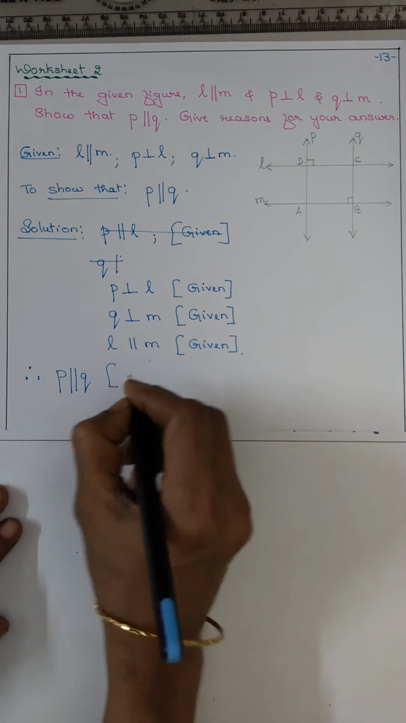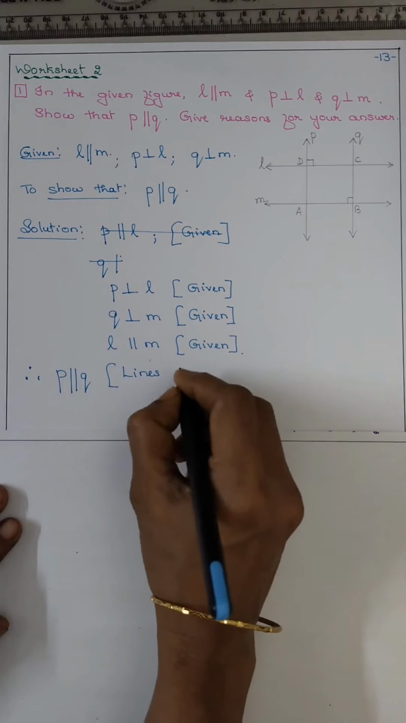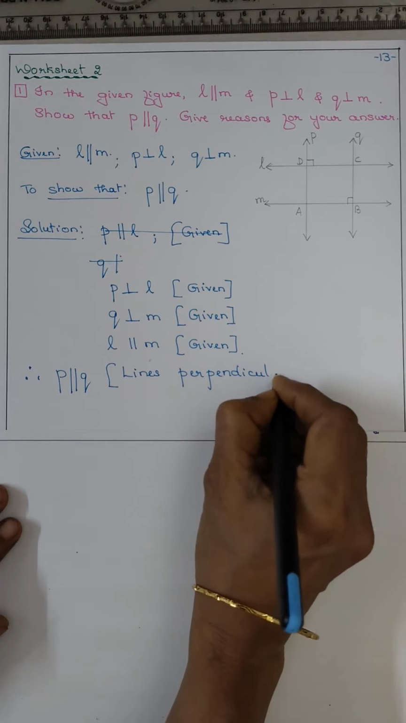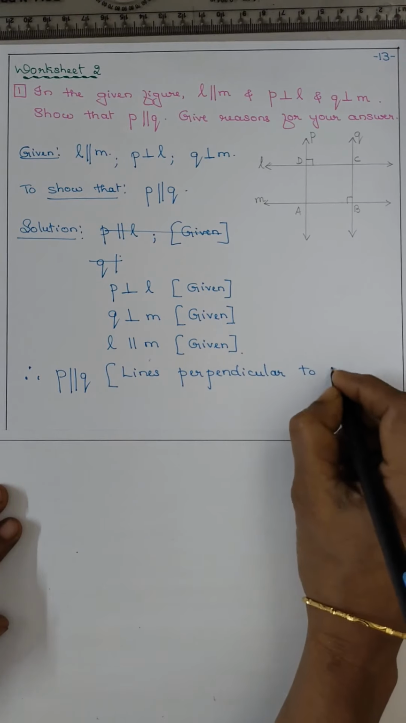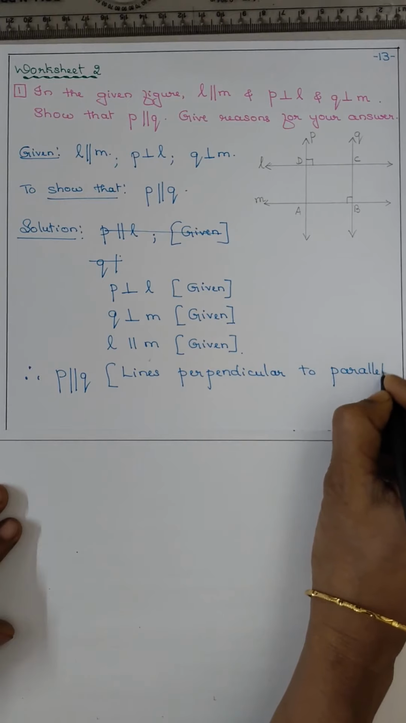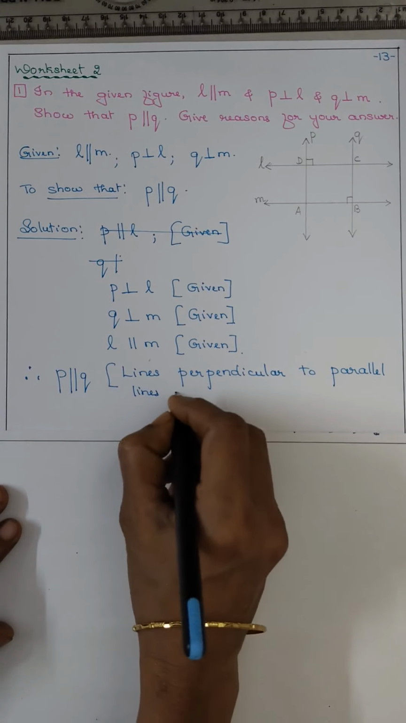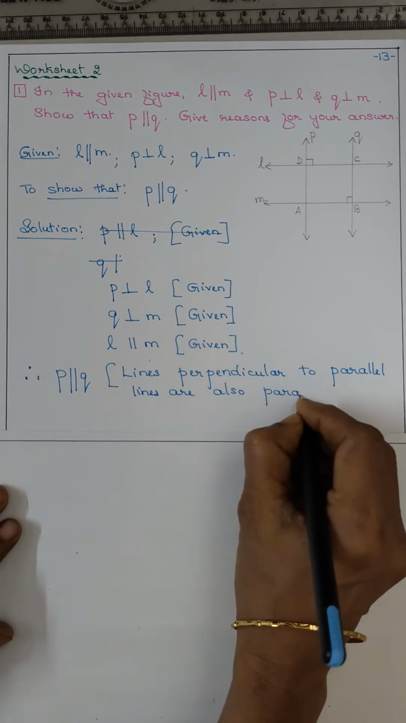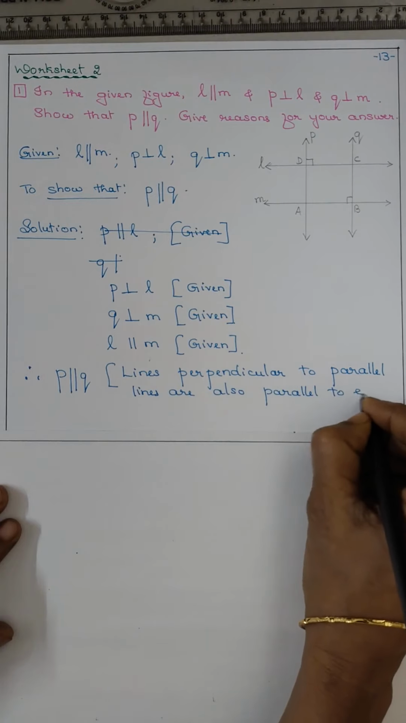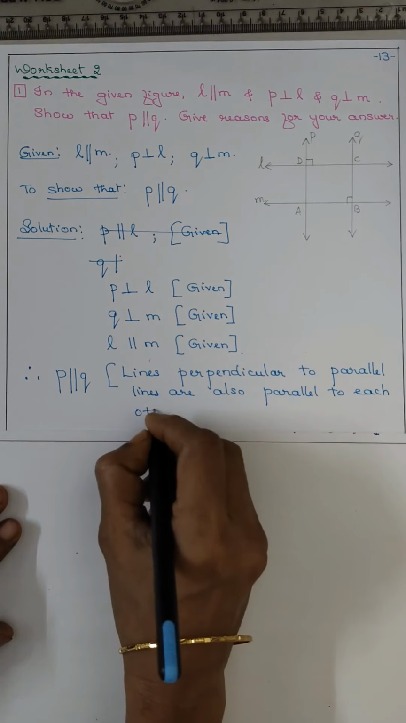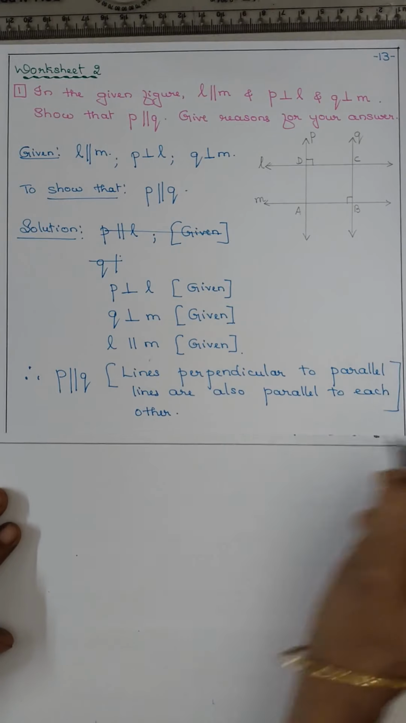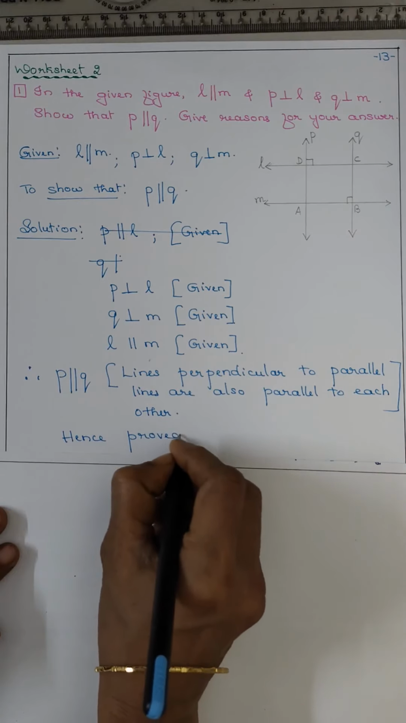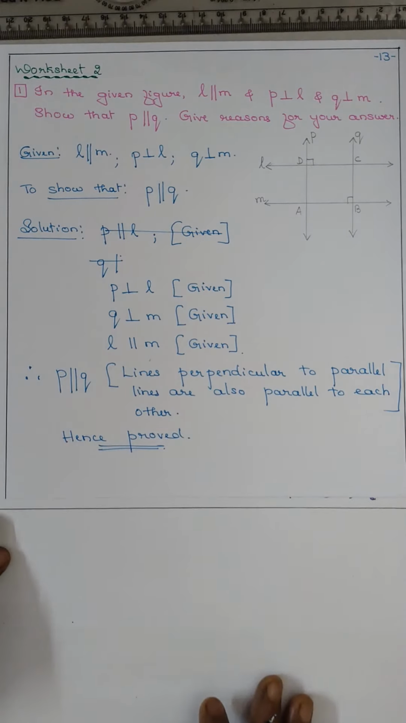Why? Lines perpendicular to parallel lines are also parallel to each other. That is proved, isn't it? Hence proved. Already it is given. In the starting I have mentioned this.